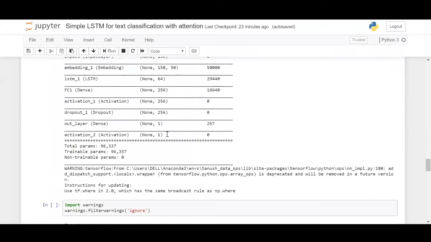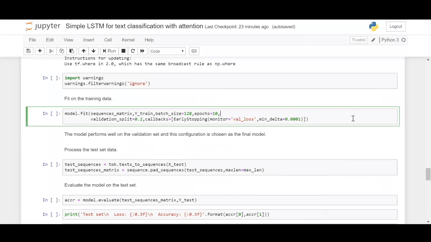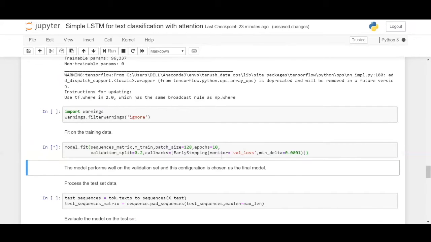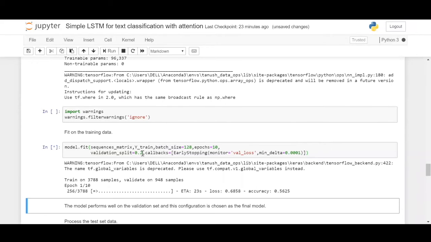So we will just have compiled the model. After compiling, it means nothing but the model is good to go. So we just fit the model upon training data. So this is X, which is nothing but the sequences matrix, the training data for X. This is the Y train, which means the targets. We have batch size 128, which means 128 rows or sentences will be taken at once for training. It goes to 10 epochs of training, followed by an 80-20% split of training and testing data.